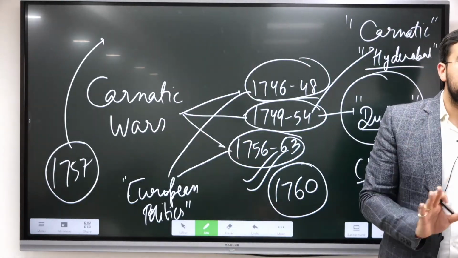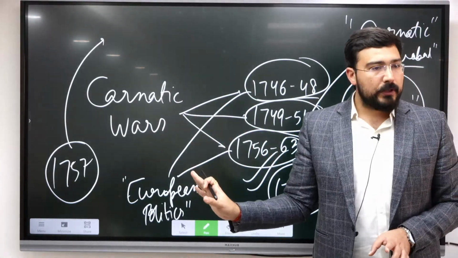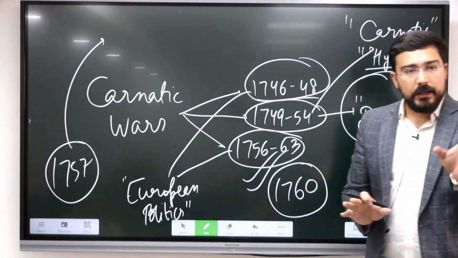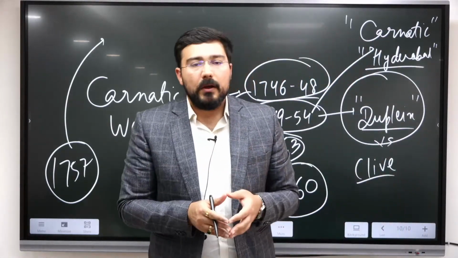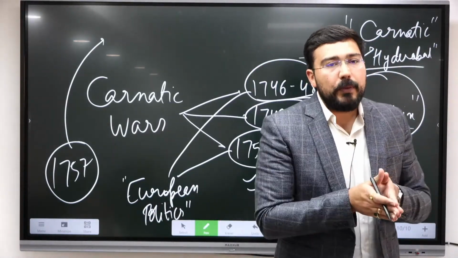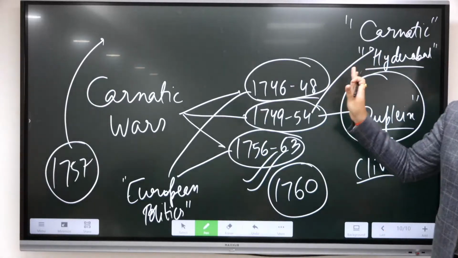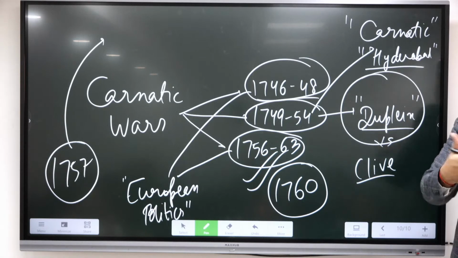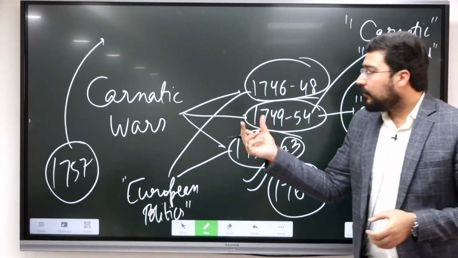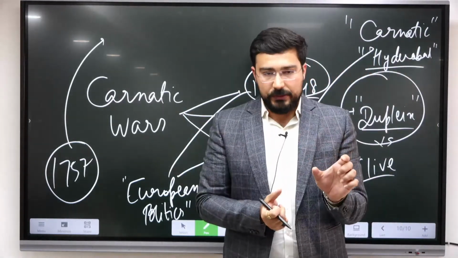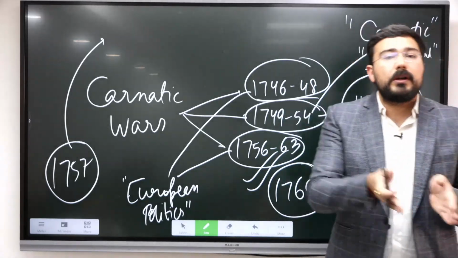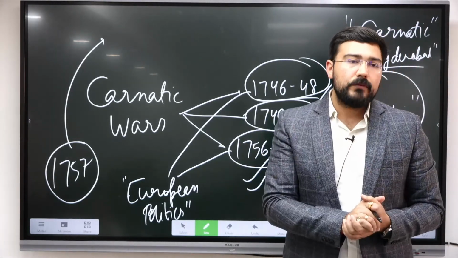In 10 markers UPSC asks questions from here. ठीक है. The second Carnatic War, यहाँ से question आता है because this was the time where the bitterness in the dynastic successions was easily played by Dupleix and Clive. So they can ask with certain comments from these episodes. So you have to learn how to review a specific episode of history along with the comment made by some of the historians or the contemporary opinions which can be found.